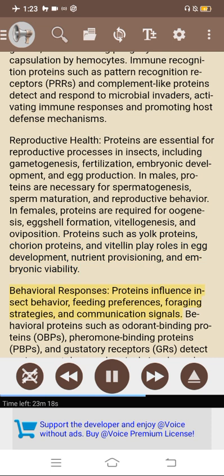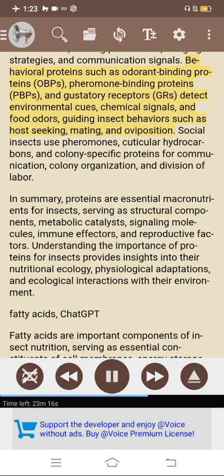Behavioral responses. Proteins influence insect behavior, feeding preferences, foraging strategies, and communication signals. Behavioral proteins such as odorant-binding proteins, OBPs, pheromone-binding proteins, PBPs, and gustatory receptors, GRs, detect environmental cues, chemical signals, and food odors, guiding insect behavior such as host seeking, mating, and oviposition. Social insects use pheromones, cuticular hydrocarbons, and colony-specific proteins for communication, colony organization, and division of labor.